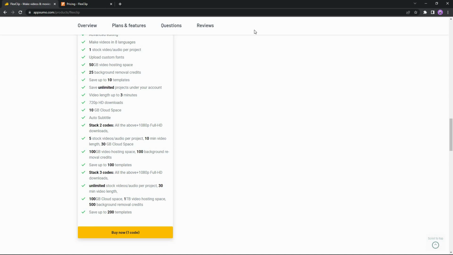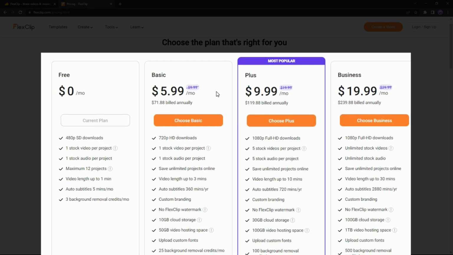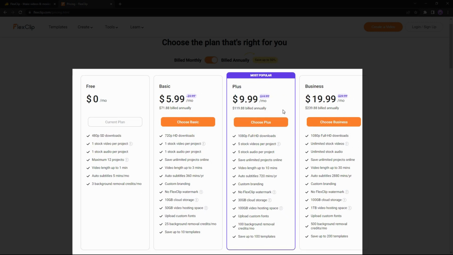Now let's have a look at the subscription plans of FlexClip. So in the annual plan, the basic package costs $5 per month, the plus costs $9, and the business plan costs $19 per month. If you choose the monthly subscription, the price will rise to $9 for basic, $19 for plus, and $29 for business.